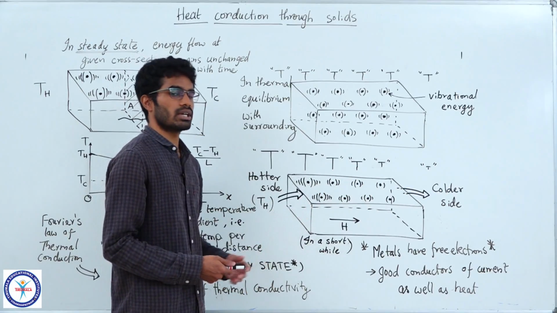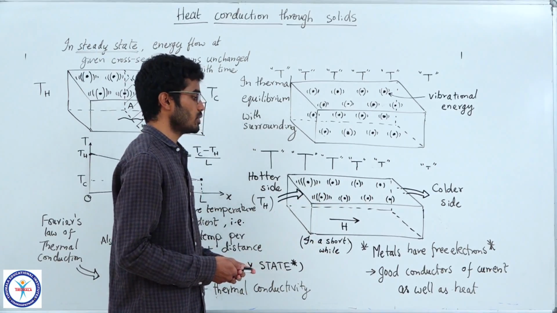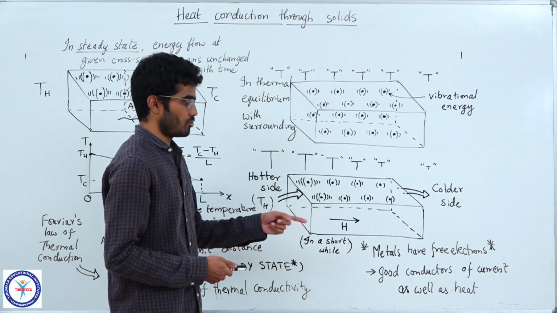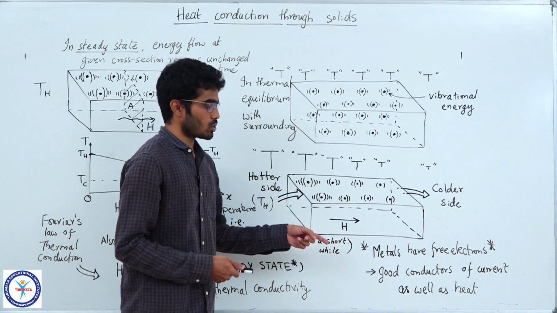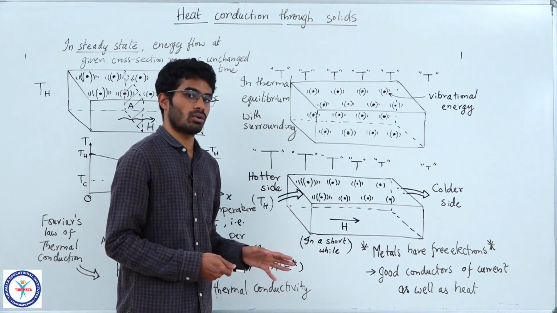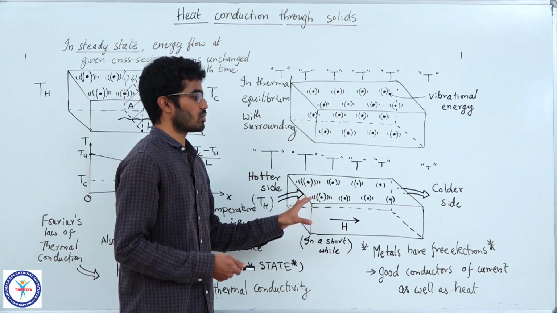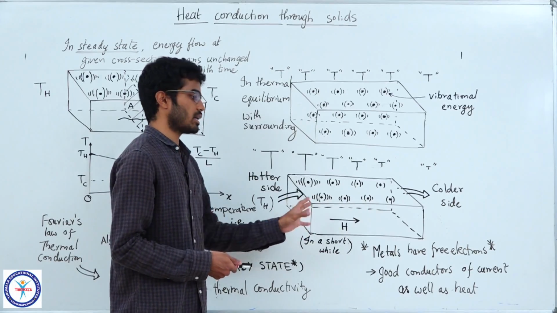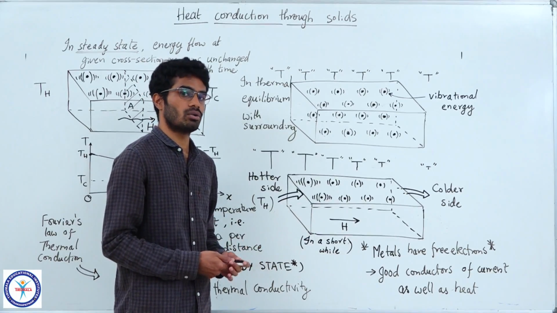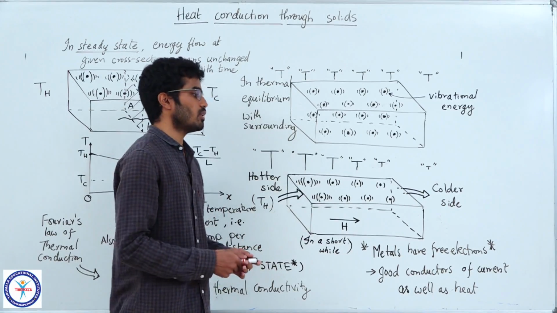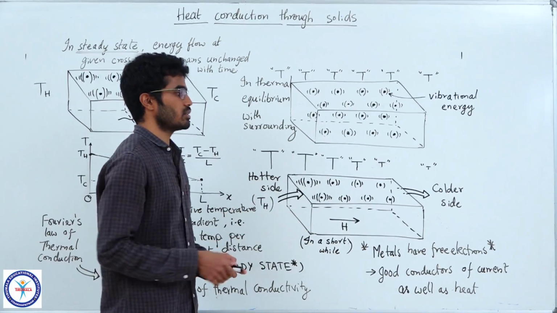So the energy flows at a faster rate. That is why metals, which have free electrons, are good conductors of heat as well, not only current. The movement of free electrons helps the heat conduction also. So this is how heat conduction takes place.